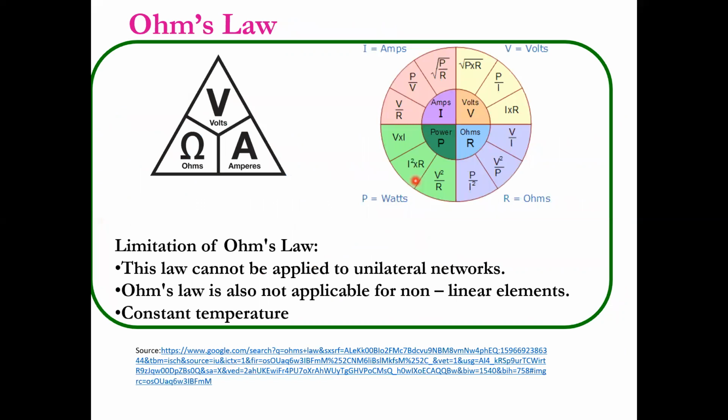Ohm's law: voltage has units of volts, current has units of amperes, and resistance has units of ohms, represented with the symbol omega. This chart gives the entire set of formulas. V equals IR, or in terms of power, P by I. Current formulas: I equals V by R, or in terms of power, P by V. This one is the power formulas, and this one is the resistance formulas. This chart gives the information of the different formulas.